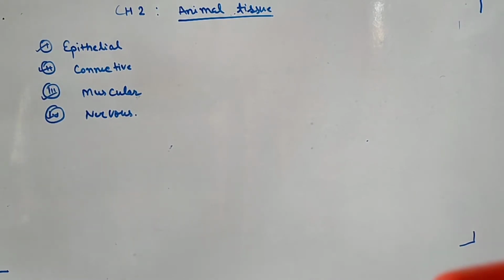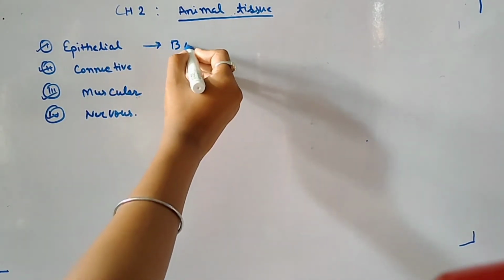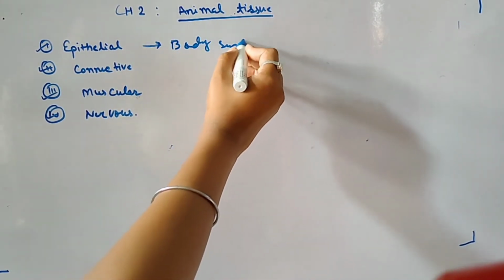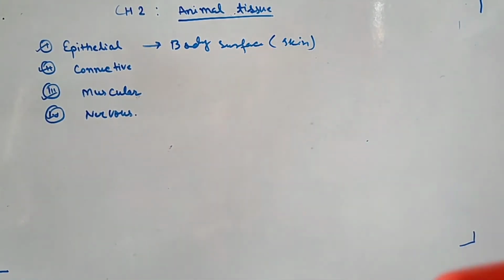Epithelial tissue forms a continuous layer of cells. Mainly I will tell you where they are found. Epithelial tissue is found on the entire body surface. All the body surface means they are found where? On the body surface. You can say it forms the skin part of the body. Okay, structure, how does it look?